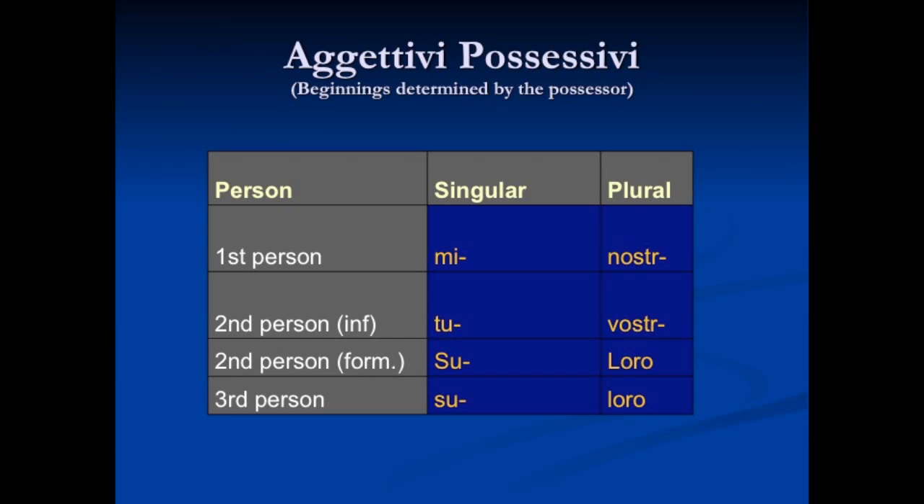First person, in the singular, we have mi. So if I am the possessor, the part that agrees with the I is mi. All right. In the second person singular, we have tu, or su for the formal, tu for the informal, su for the formal. Su also for the third person, feminine or masculine. Then we have the plural. We have nostr for the first person plural. For the second person plural, we have vostr. For the second person plural in the formal, which is very rarely used, we have loro. And in the third person plural, we also have loro. Okay, let's go on to the next slide.